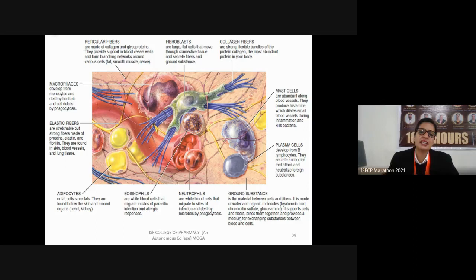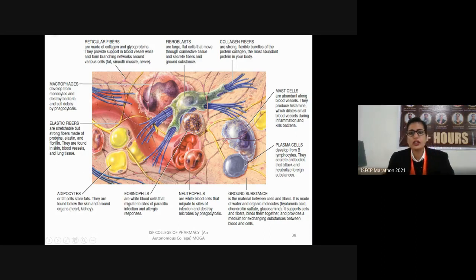Next, we have the collagen fibers. As I told you, these fibers are secreted by the fibroblasts. The fibers may be collagen fibers, reticular fibers, and the elastic fibers.